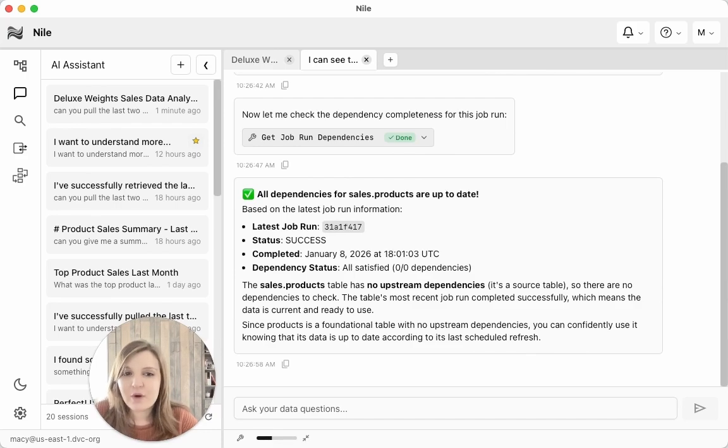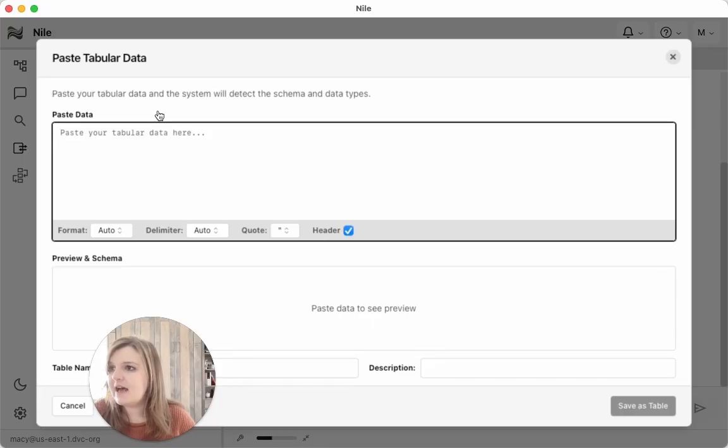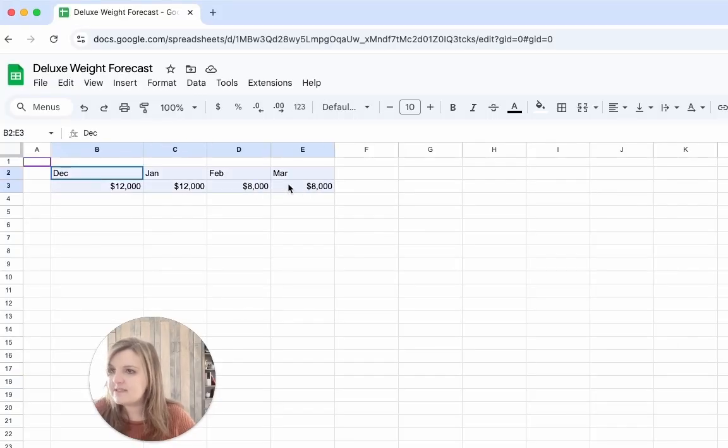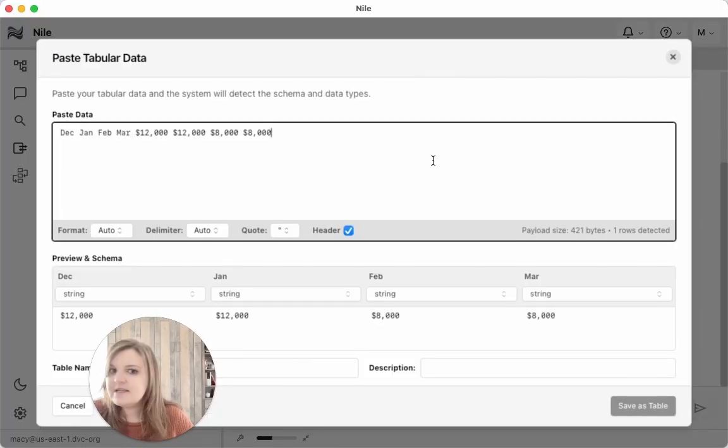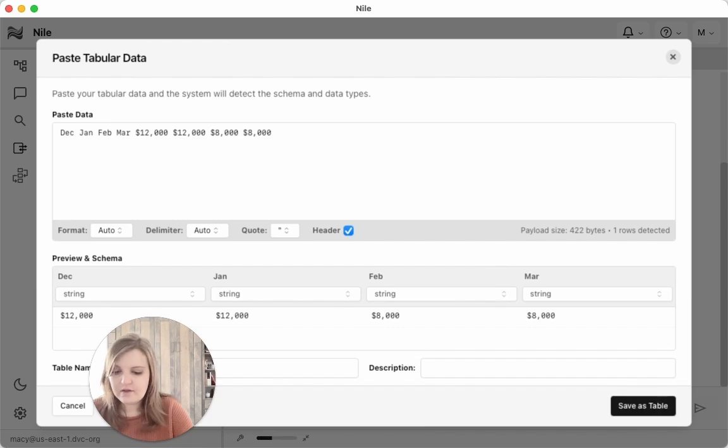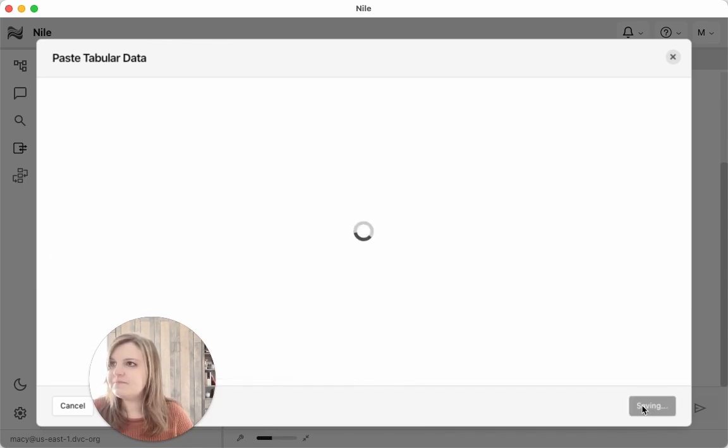Now I need to compare my forecast to my actuals to see what's going on. The thing is, my forecast data doesn't live in my data lake. So instead, let me upload my forecast data to my data lake so that I can do the comparison. We are going to go here, and we're going to paste data. And we're simply going to paste my forecast data from an Excel. Here we are, paste. And we're going to call this table Forecast Weights. We're going to save it.